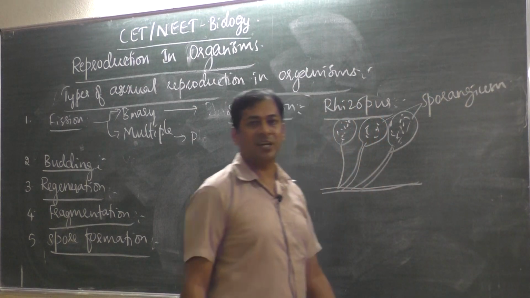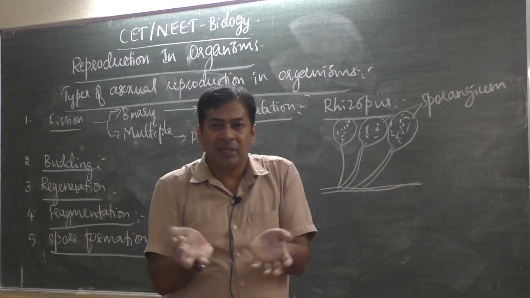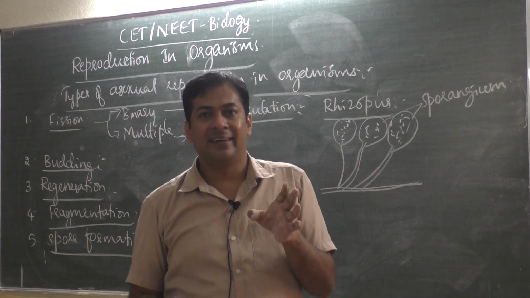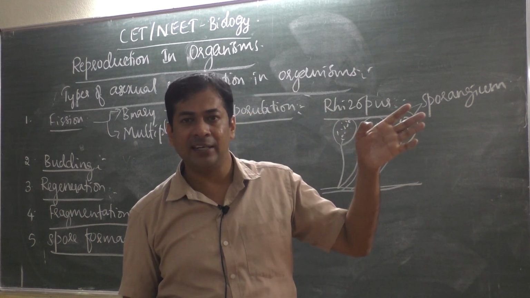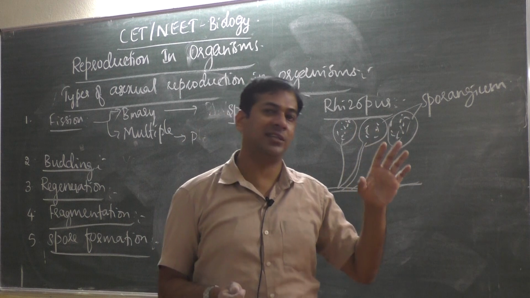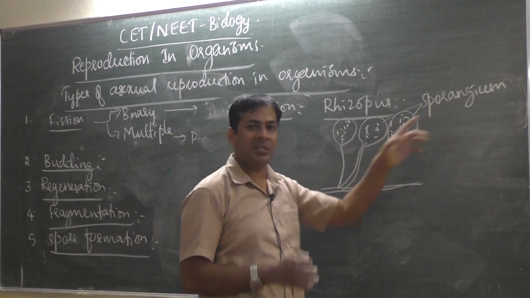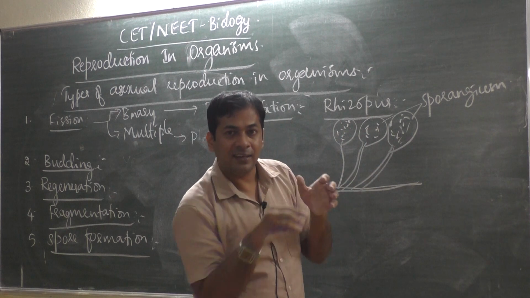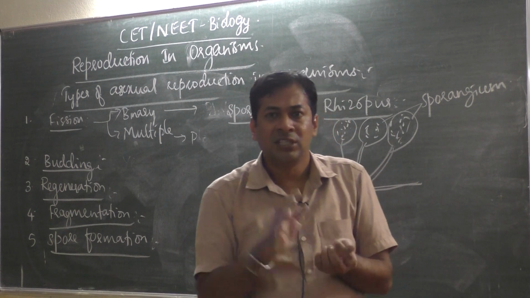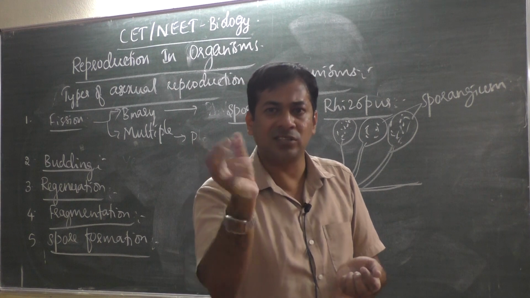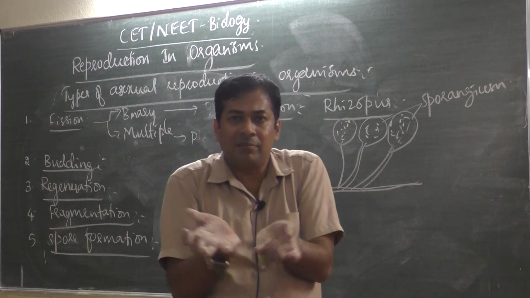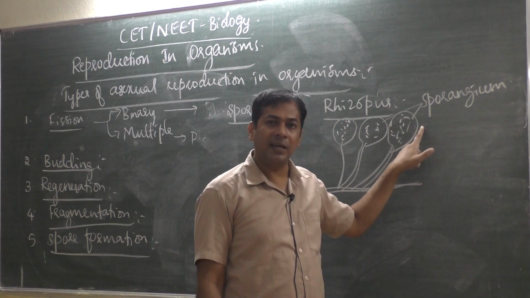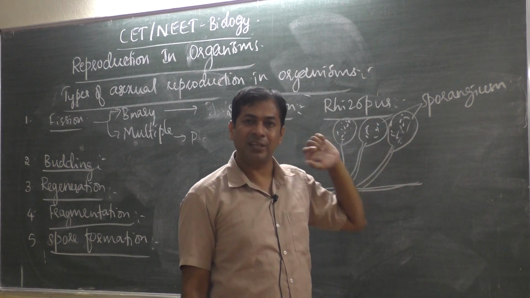Why is it called sporangium? Angium means bag like structure. You know that biology words are derived from Latin or Greek. As per their language, angium means bag like structure, and this bag like structure inside contains millions of spores, small chalk dust like structures. So angium means bag. A bag containing spores becomes sporangium.